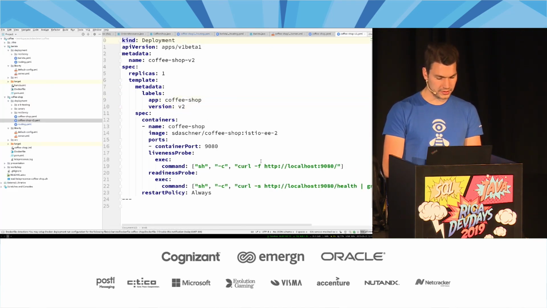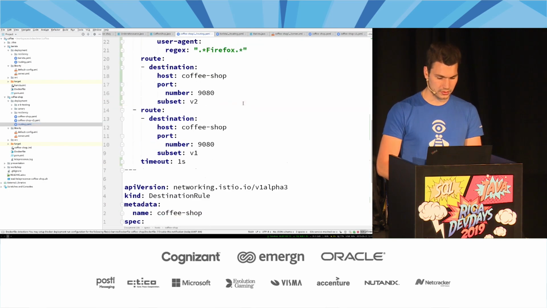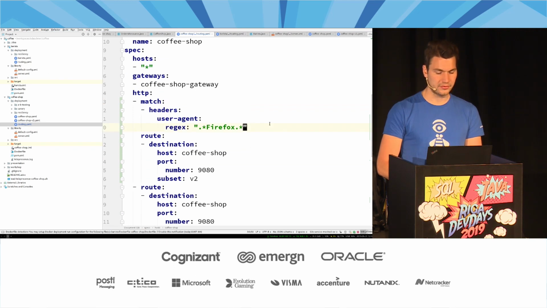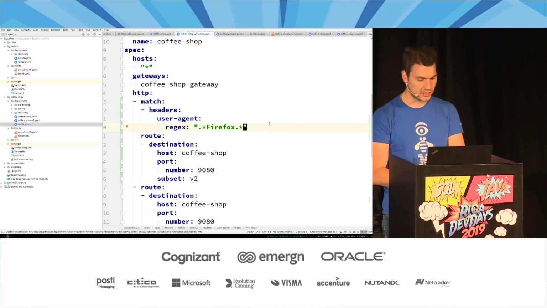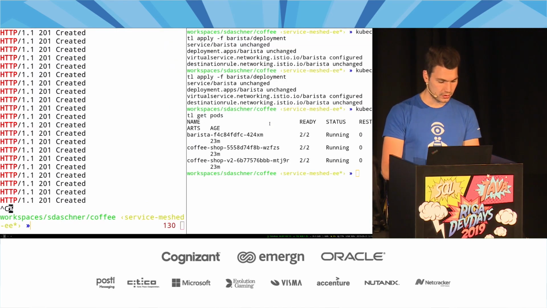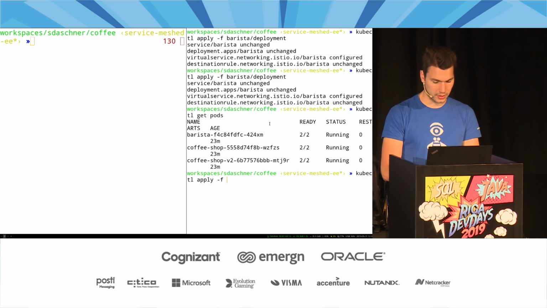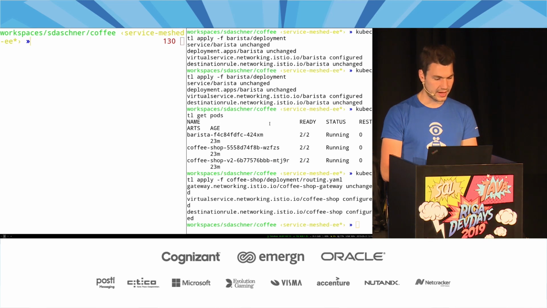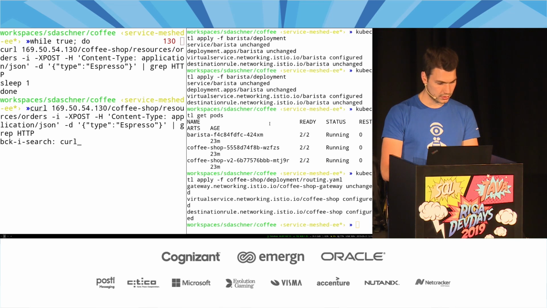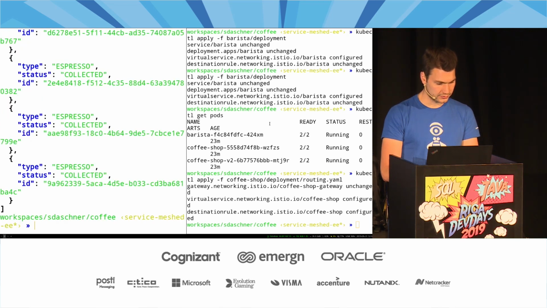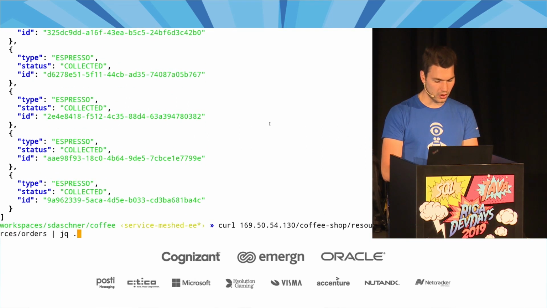All right, now in this case, we can apply this routing logic again. Anything that has Firefox, talking about A/B testing, a particular subset of our users will be routed here, and the rest will be routed to the default case. So let's stop this. kubectl apply coffee shop deployment routing. And then we reconfigure that. And now we can curl, let's ask for this. Here we get the default response with all of our coffee that we have.